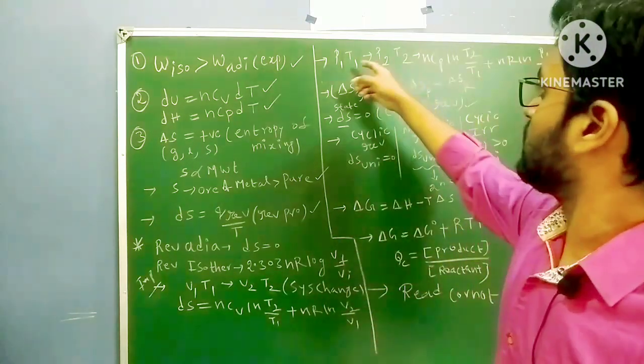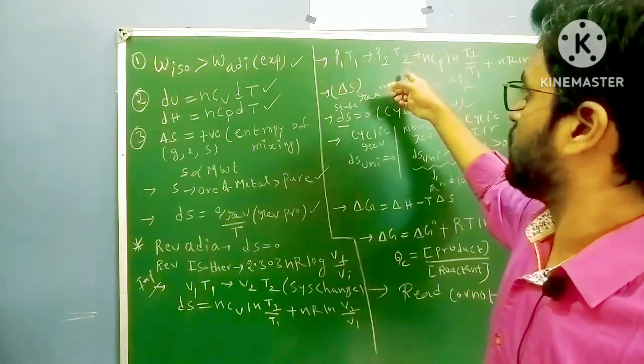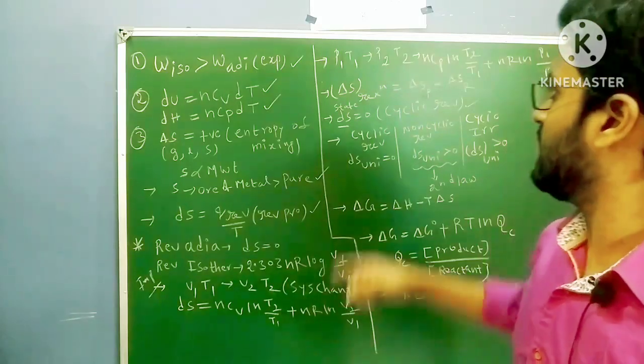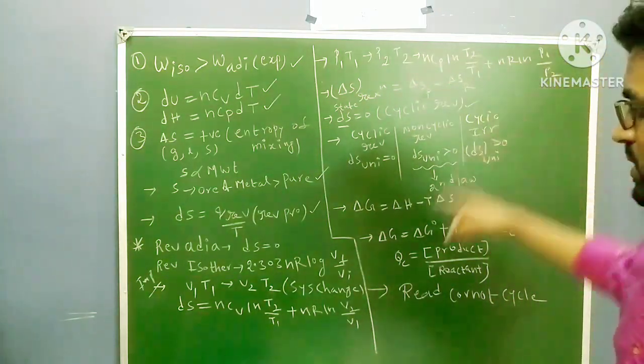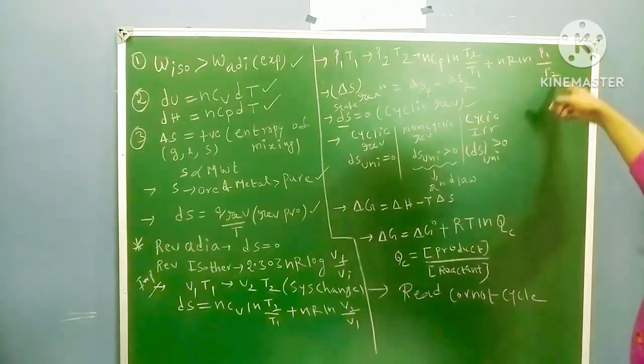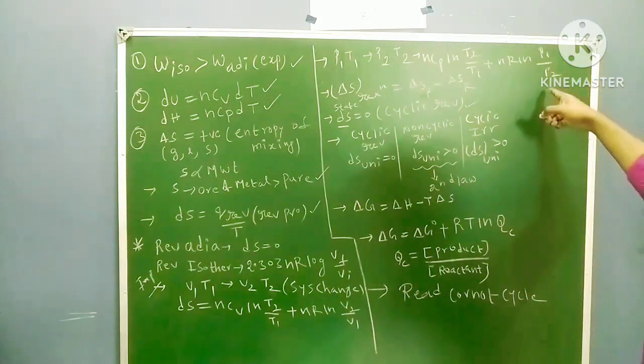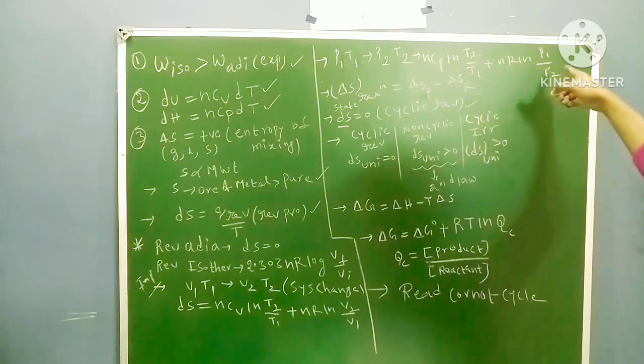Okay, if the process is from P1 T1 to P2 T2, meaning temperature and pressure variables are there, then it is nCp ln T2 by T1 plus nR ln P1 by P2. Here, compared to V2 by V1, it is just reversed when pressure is there, so P1 by P2. nCp ln T2 by T1 plus nR ln P1 by P2.